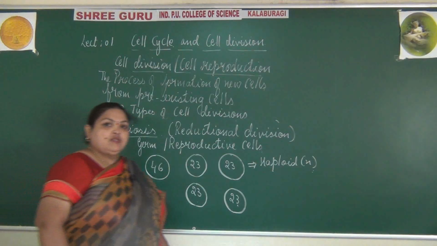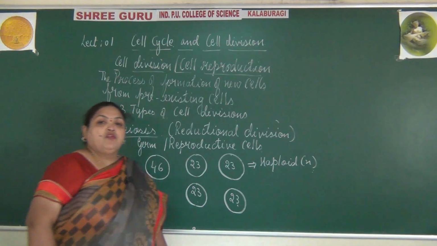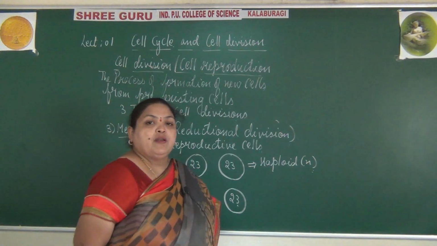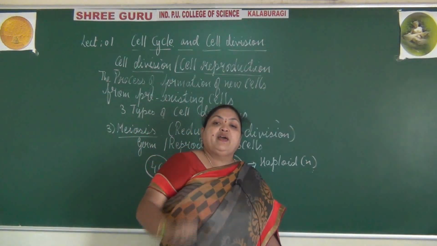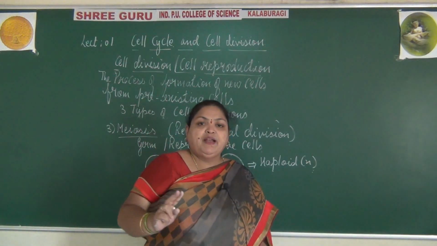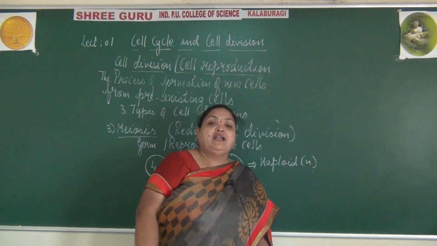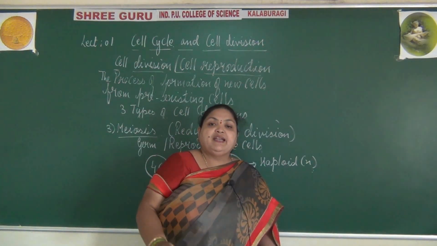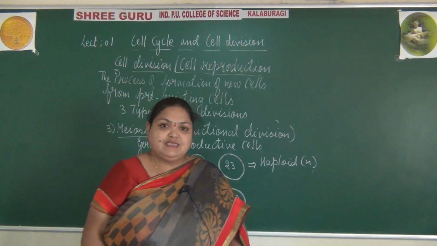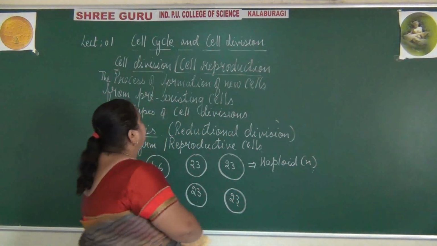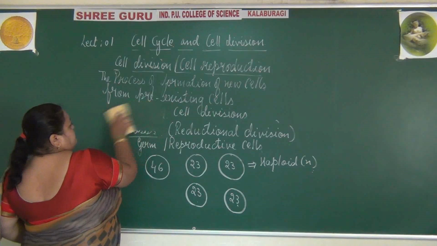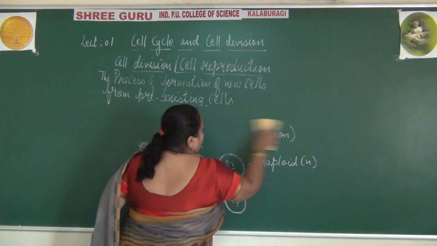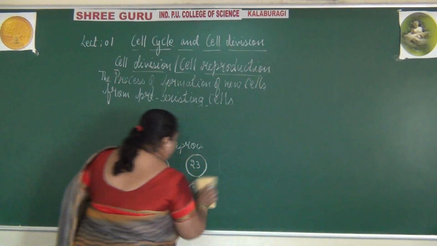What is cell division? That is, it is a process of formation of new cells from the pre-existing cells, where there are 3 types: amitosis, mitosis and meiosis. Already I said it is amitosis. It is a direct form of cell division. Then what is the cell cycle?